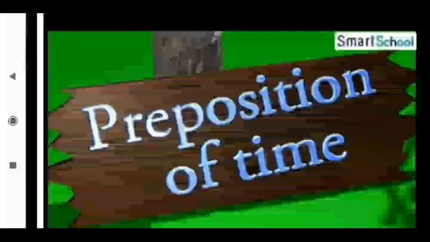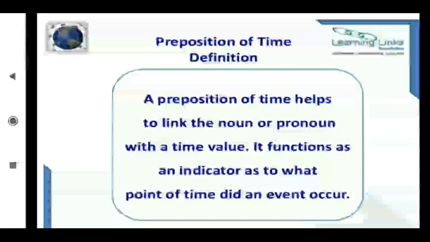Now see the prepositions signifying time. I start work at 8 o'clock. At what time? 8 o'clock. Then 8 o'clock is shown with the preposition at. For showing time we use at. I don't work on Sundays. When we talk about days, we use on. When we talk about timing, we use at. For days we use on. I don't work on Sundays.